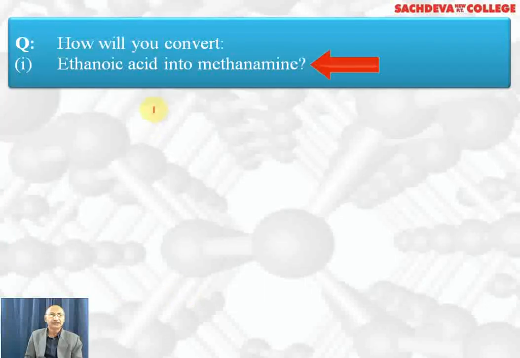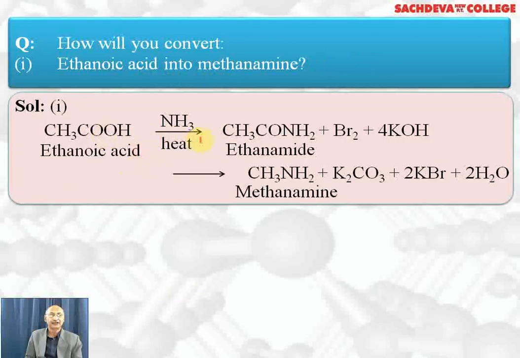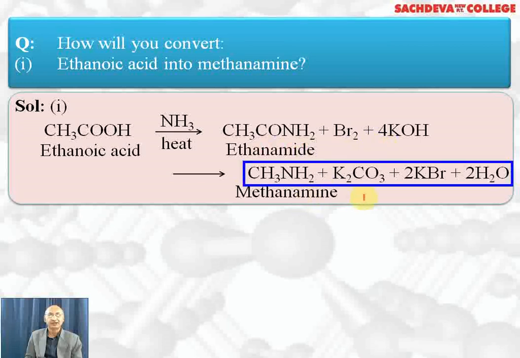How will you convert ethanoic acid to methanamine? That is, we want to decrease the carbon atom. Best method is first get amide, then add bromine and KOH. So acetic acid, first we get amide by heating with ammonia, then we carry out Hoffmann bromamide reaction, and we get methylamine plus K2CO3 plus 2 KBr plus 2 water.